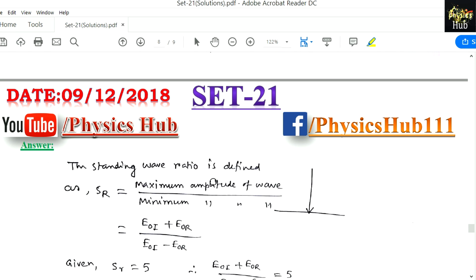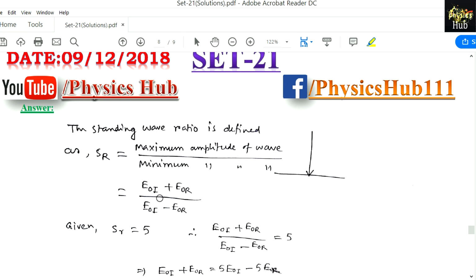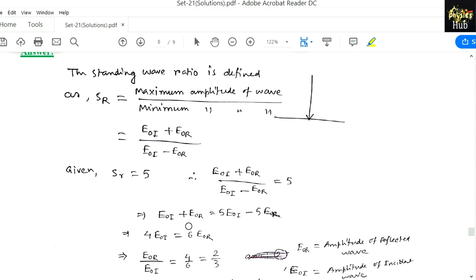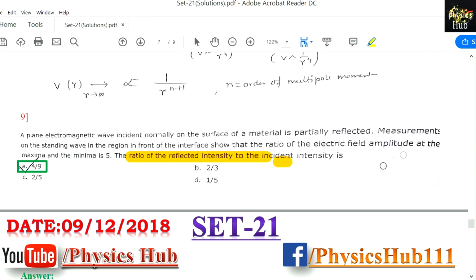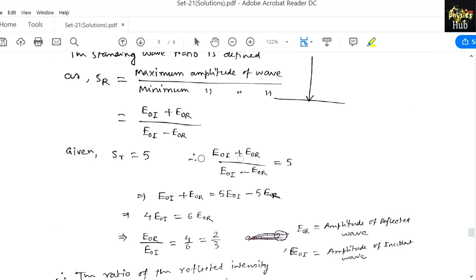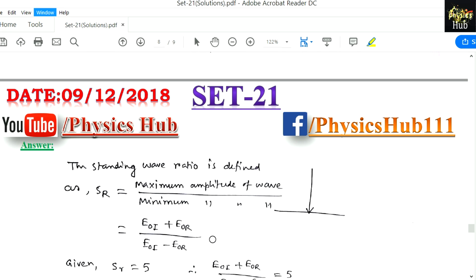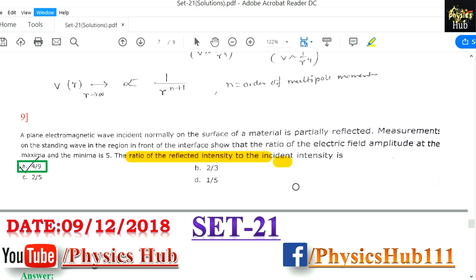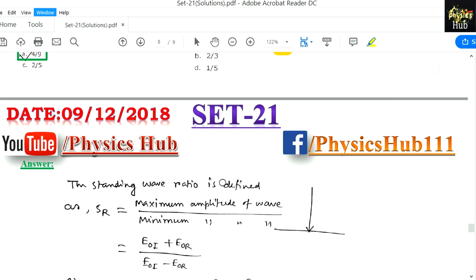The standing wave ratio is defined as SR equal to maximum amplitude of wave divided by minimum amplitude of wave, that is equal to E0I plus E0R by E0I minus E0R, and it is given to be 5. Ratio of the electric field amplitude at the maximum and minima is 5. So it is equal to 5. From here you get E0R by E0I equal to 2 by 3. So you will be instantly redirected to choose option 2 by 3 after this.